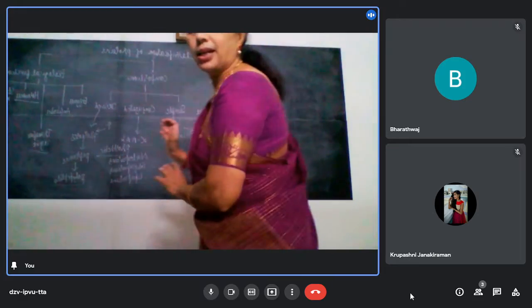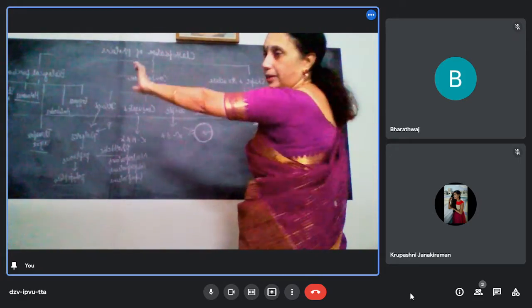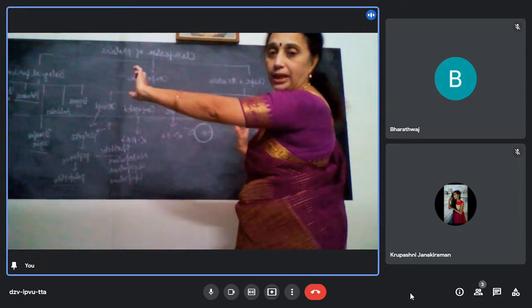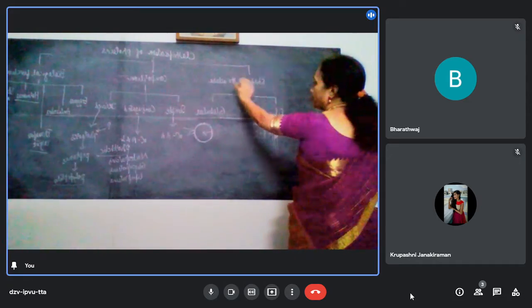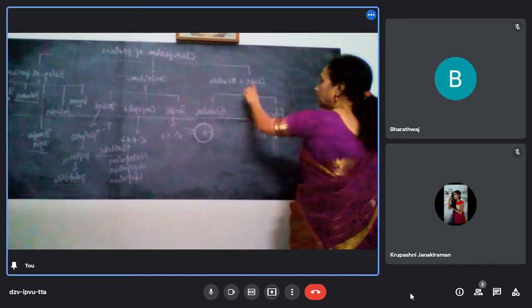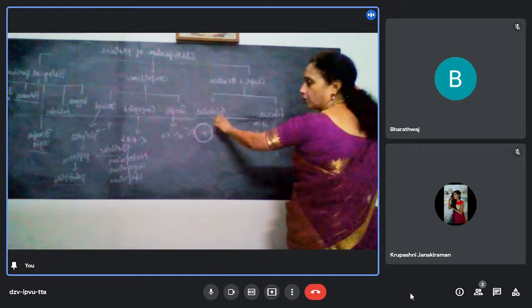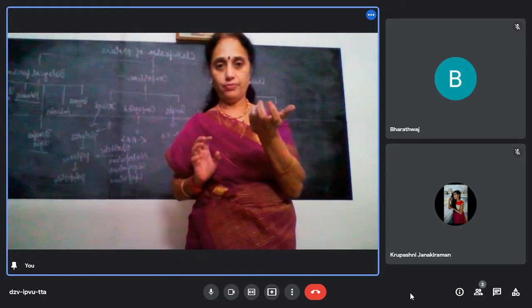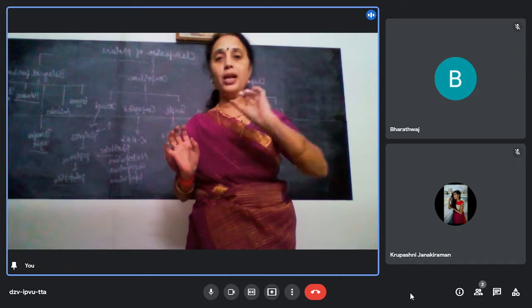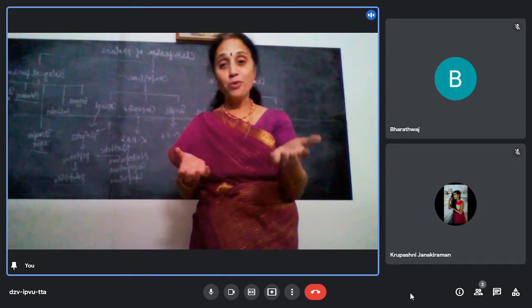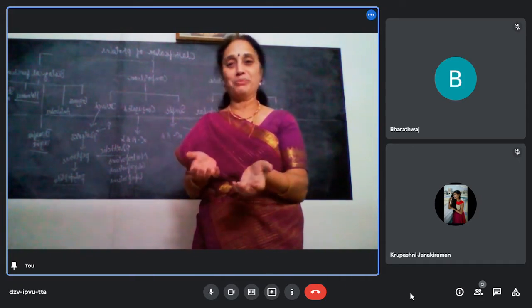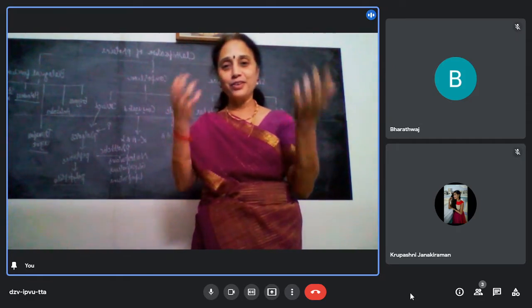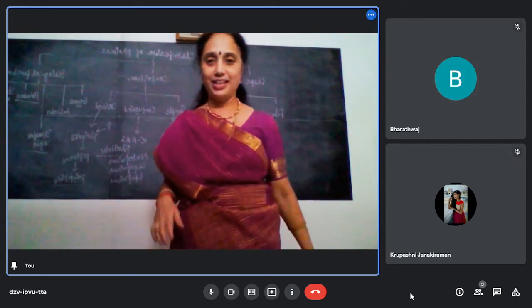Okay, so proteins are classified based on three main categories. One, based on shape and structure. In that, they are classified as fibrous and globular. The name itself says one is a fiber, another is a globule. One is water insoluble, another is water soluble. Imagine if fibrous was water soluble. We wouldn't have any hair or nail or skin or anything like that.